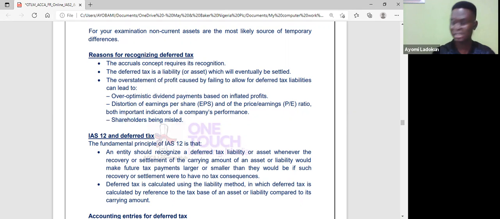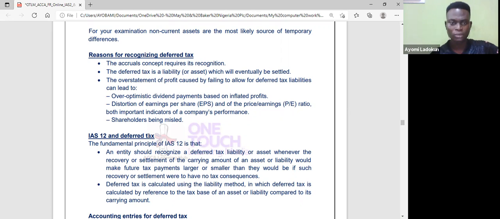So if you don't recognize deferred tax, okay, taxes will reduce my profit, right? If I don't recognize those deferred taxes, most likely it would distort my earnings per share, okay, and even the price earnings ratio, and inflated profits will result. So that's why you need to recognize deferred tax. Please, you need to take note of that.